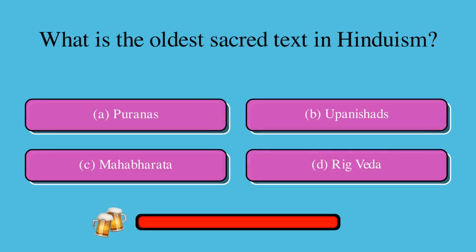Here's some Rig Veda trivia. What is the oldest sacred text in Hinduism? Is it A. Puranas, B. Upanishads, C. Mahabharata, or D. Rig Veda? The correct answer is D. Rig Veda.